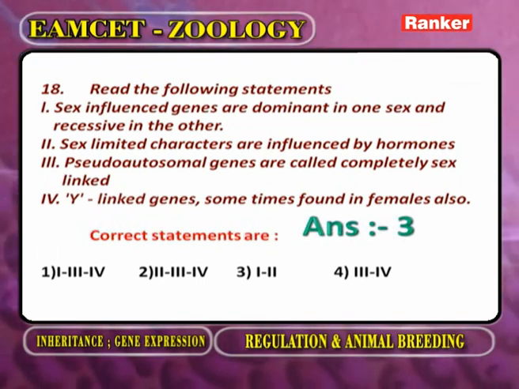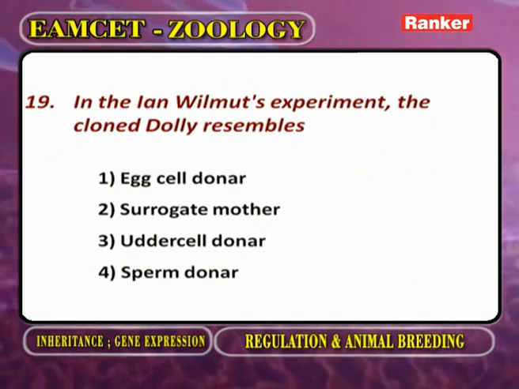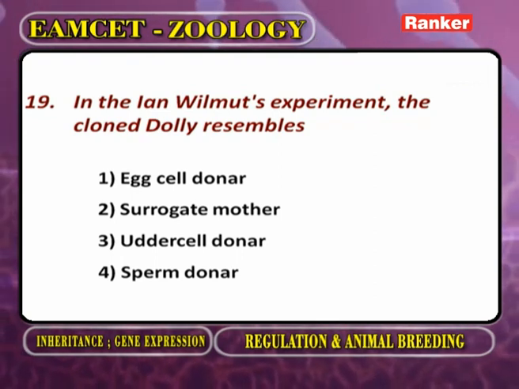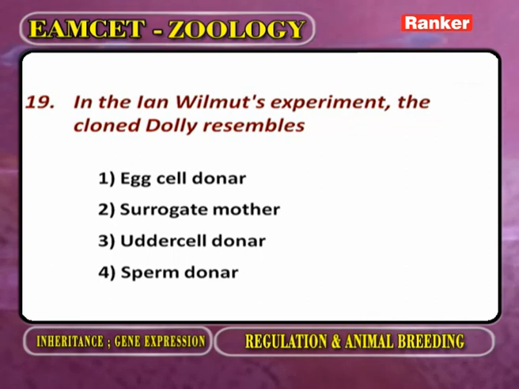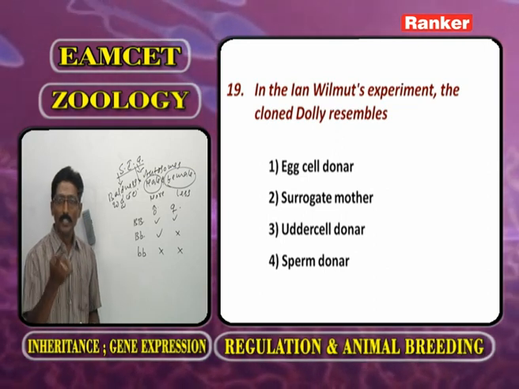Now, the next question. In Ian Wilmut's cloning experiment, the cloned Dolly resembles, already we discussed, from the surrogate mother. After the gestation period, the cloned animal came out, that was named by Ian Wilmut as Dolly.